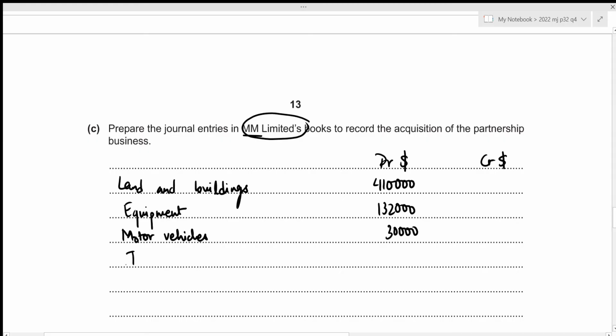Then we have inventory of 70,000. Then trade receivables of 88,000. And finally, we have goodwill of 40,000.